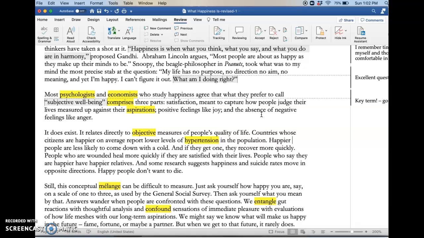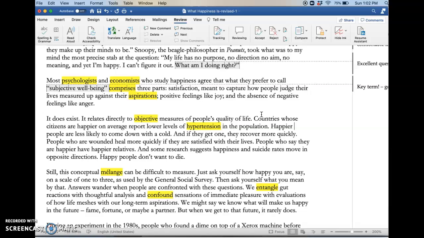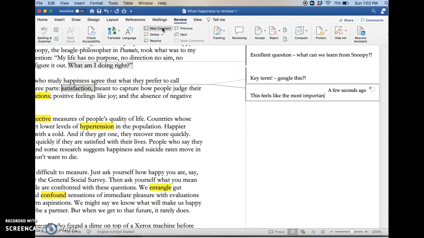Okay, this is interesting. So happiness has 3 parts. One is how satisfied are you with your life? The second part is how many good feelings do you have? And the third part is how many bad feelings do you not have? It's kind of interesting. I feel like I would probably want to make a comment about this. Let me think about this. Which one do I feel like is the most important? I think to me, the most important one feels like it would be satisfaction. This feels like the most important of the 3, I'm just going to write.